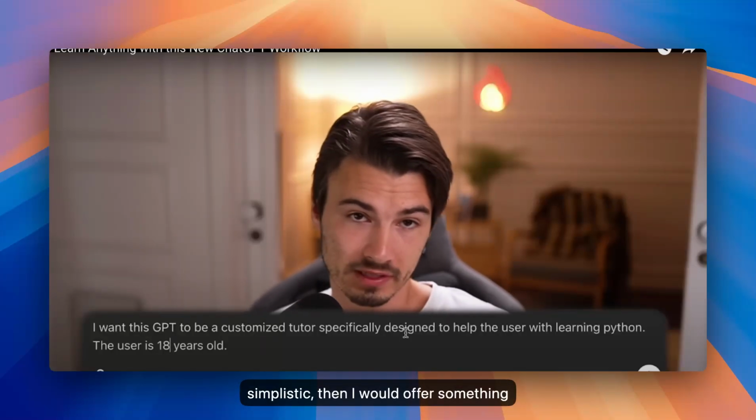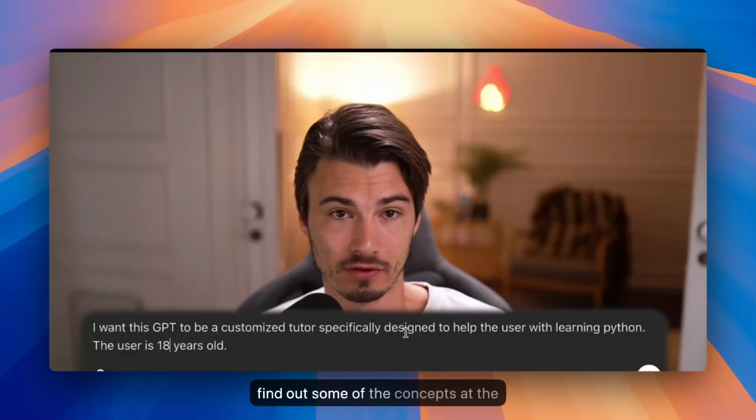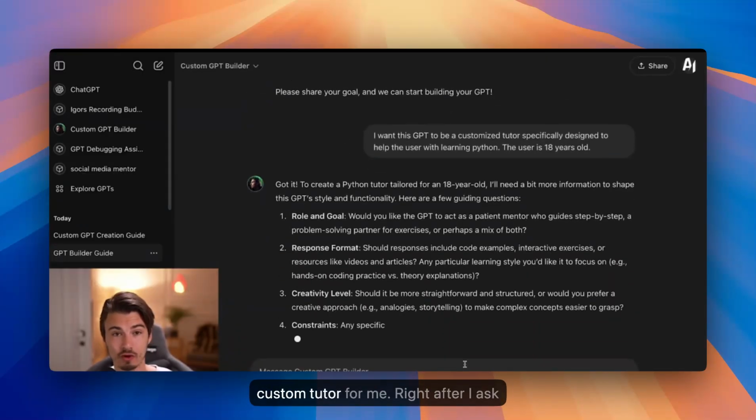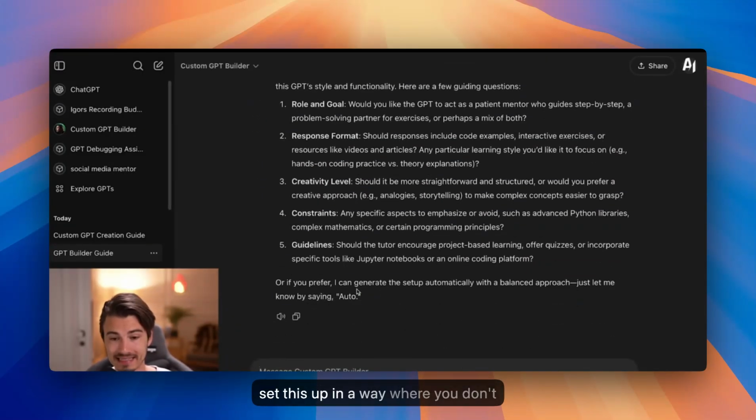If you want the tutor more simplistic, then I would offer something like 12 or 14 years, as it will really simplify down some of the concepts at the price of leaving out some details that it might give to an adult. Okay, very simple. Now I hit enter and it will build a custom tutor for me right after asking me a few more questions. Now look, I set this up in a way where you don't have to answer these.